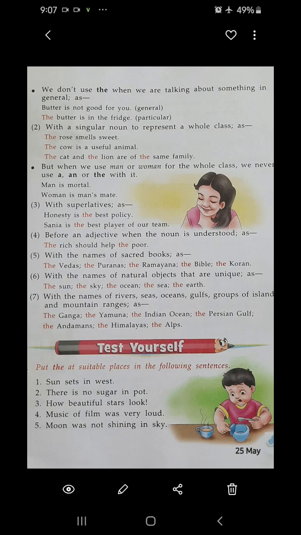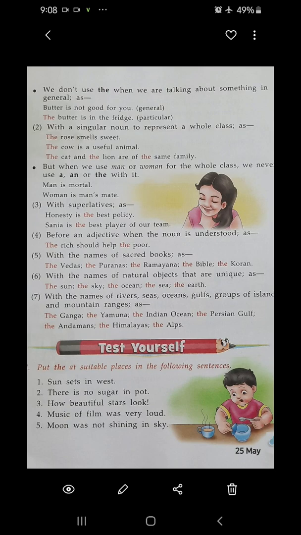With the names of rivers, seas, oceans, gulfs, groups of islands and mountain ranges, as the Ganga, the Yamuna, the Indian Ocean, the Persian Gulf, the Andamans, the Himalayas, the Alps. So these are also specific nouns, and these are also not man-made, right? So whenever we are talking about rivers, seas, oceans, mountains, sacred books, adjectives, we have to add the.